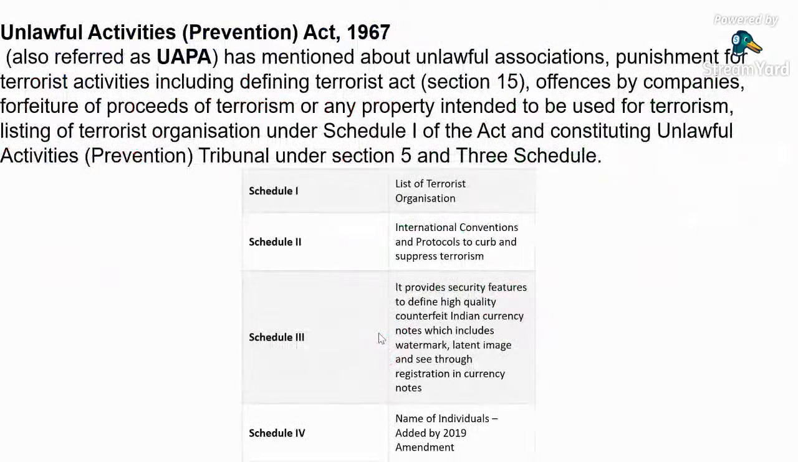So what is the Unlawful Activities Prevention Act 1967? There are in total 4 schedules, and Schedule 4 was introduced or added in the 2019 amendment. So these are the schedules, but the major one that can be asked in the exam is Schedule 4. This is the latest addition by the amendment of 2019.